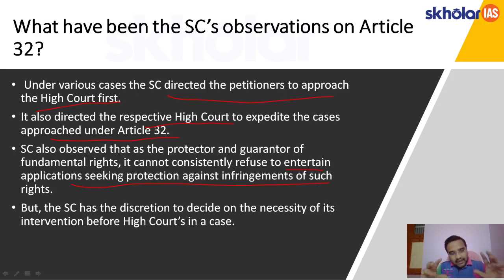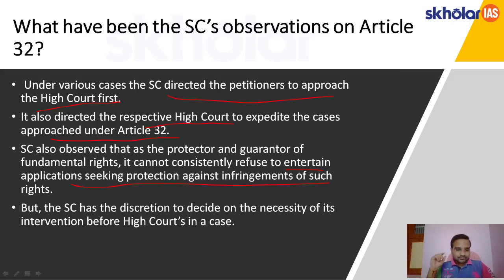So basically, on the one hand, the Supreme Court says that first you approach the High Court, then you come to the Supreme Court. It has also directed the High Court to expedite cases under Article 32. But it also said that it cannot consistently refuse to entertain applications, because it is one of the duties of the Supreme Court to protect and guarantee the fundamental rights enshrined in our Constitution.